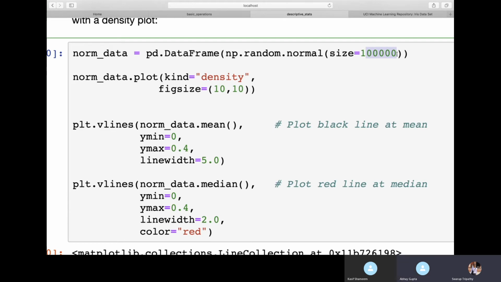What it does is give you an exact amount of positive as well as negative values, an equal kind of distribution of positive and negative values. Now in this norm data, we will be having around 1 lakh data. On those data, I am plotting a graph, that is norm data dot plot. What does this plot do? We have already seen in matplotlib, right? plt.plot. What kind of graph will this plot be used for?